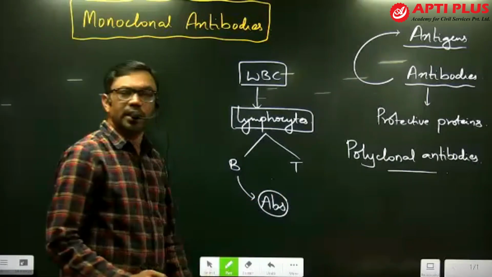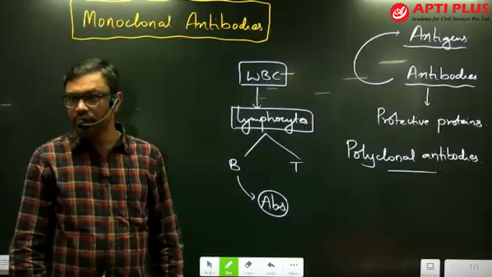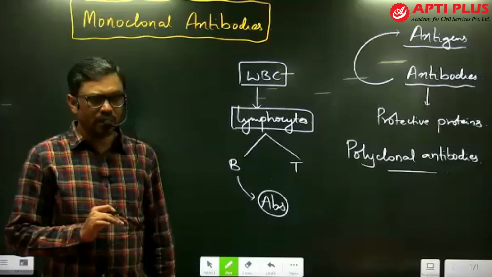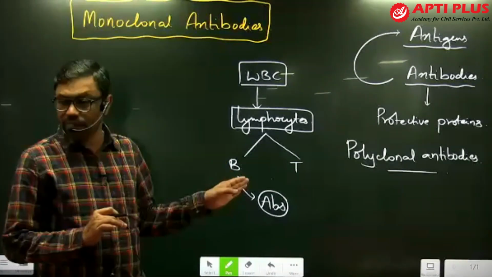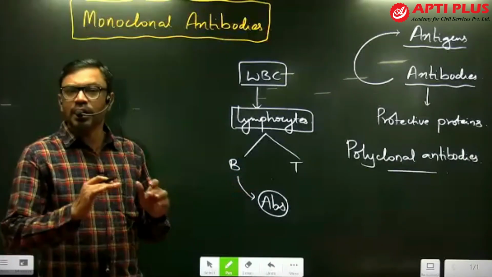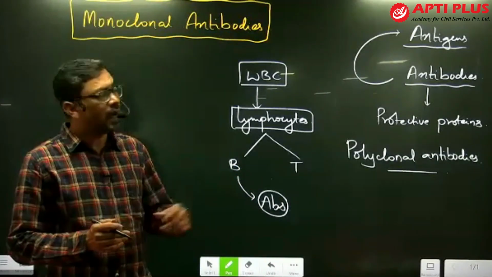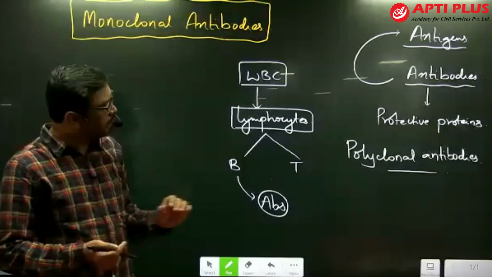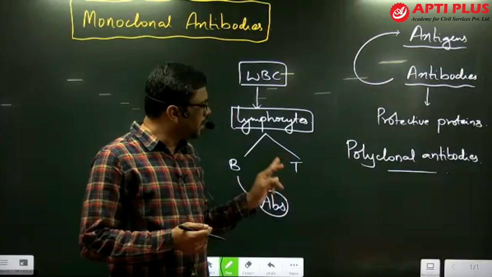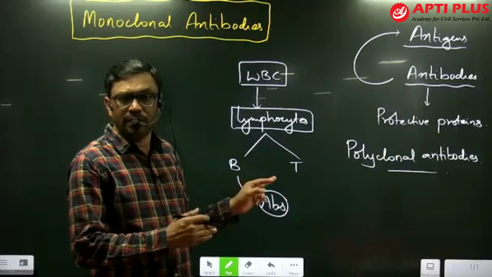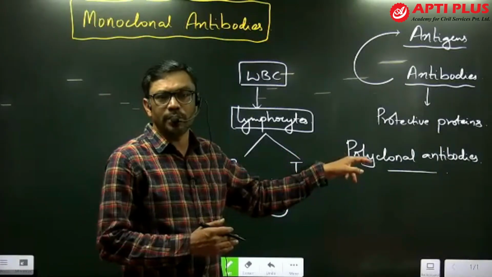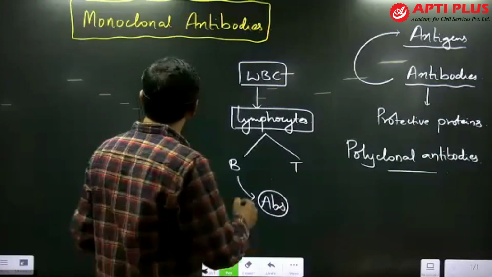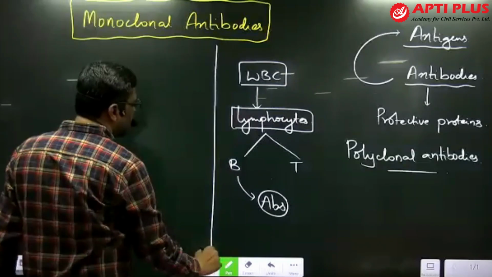There are different kinds of B lymphocytes, and each B lymphocyte releases a specific antibody. So different kinds of B lymphocytes release different types of antibodies against different antigens. These antibodies released from different types of B lymphocytes are called polyclonal antibodies. But here we want to produce monoclonal antibodies.